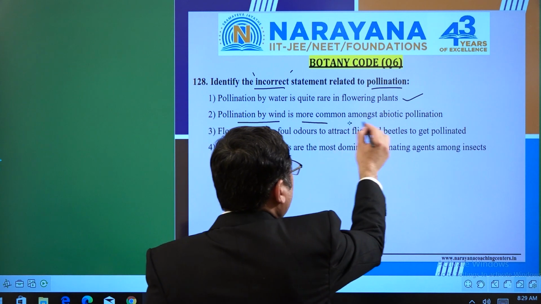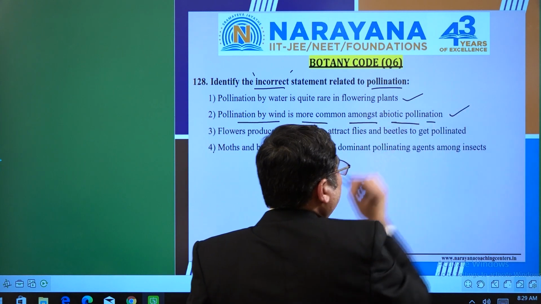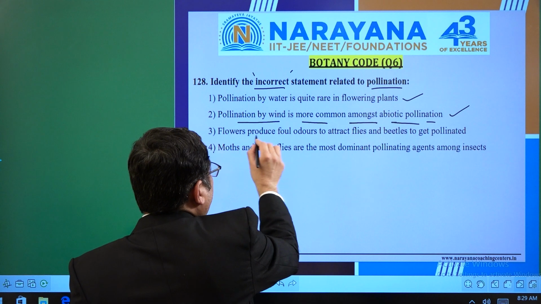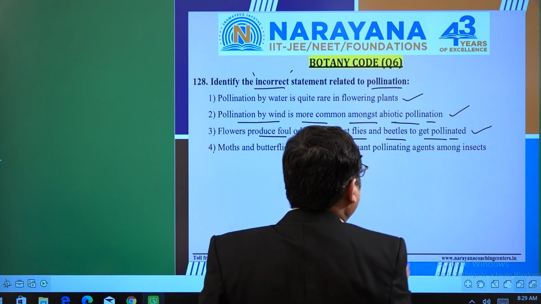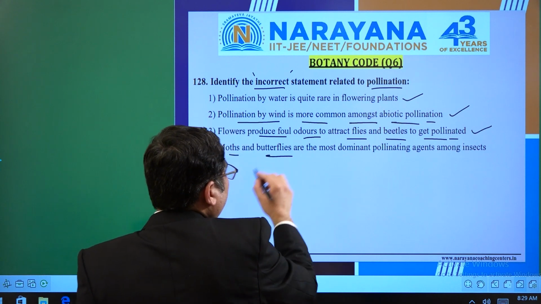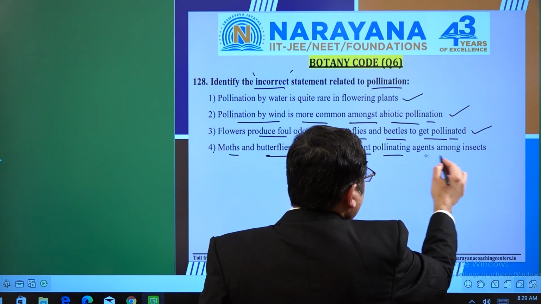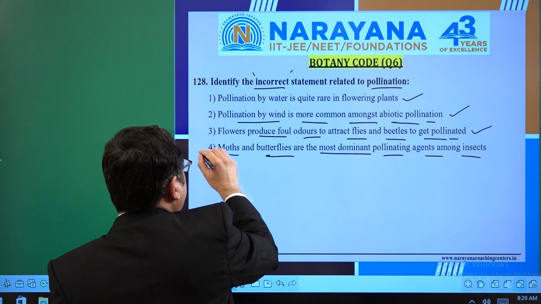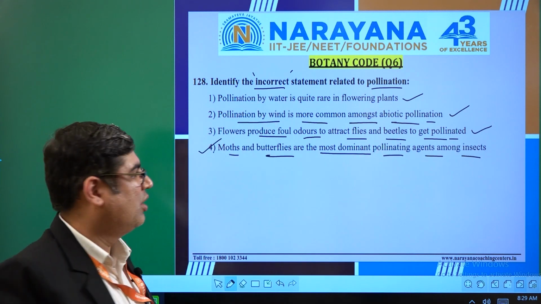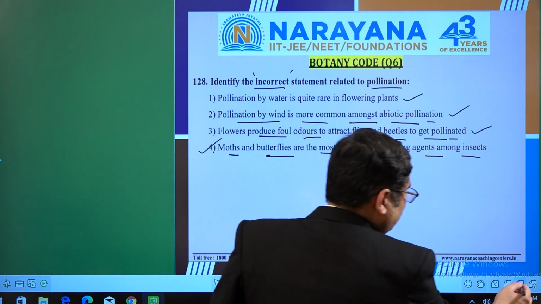Pollination by wind is more common among abiotic agents. Of course, it is again a line of the NCERT. Flowers produce foul odor to attract flies and beetles to get pollinated. It is again the correct one. The next, moth and butterfly are the most dominating pollinating agents. No, it is not. That's the reason. Since they are asking for the incorrect one, our answer should be 4. Let's move on to the next question.